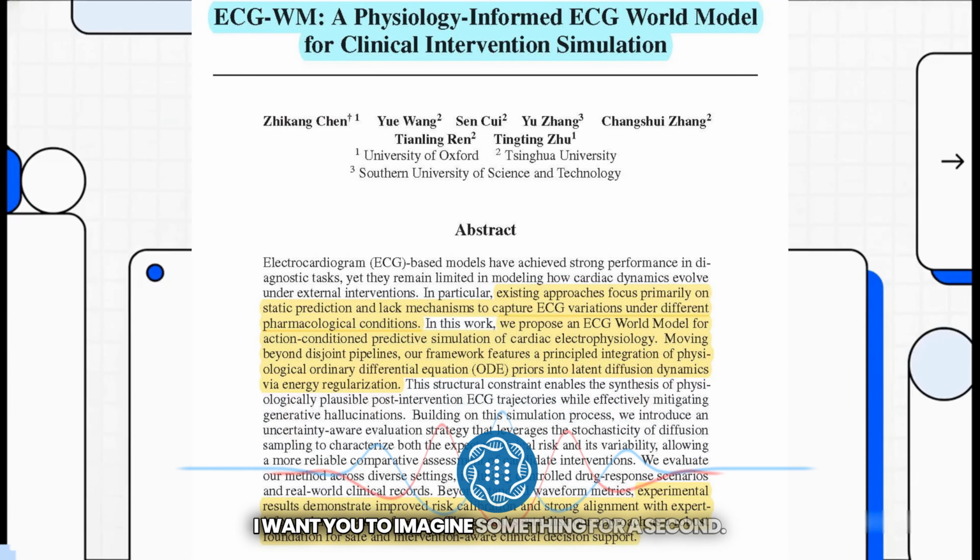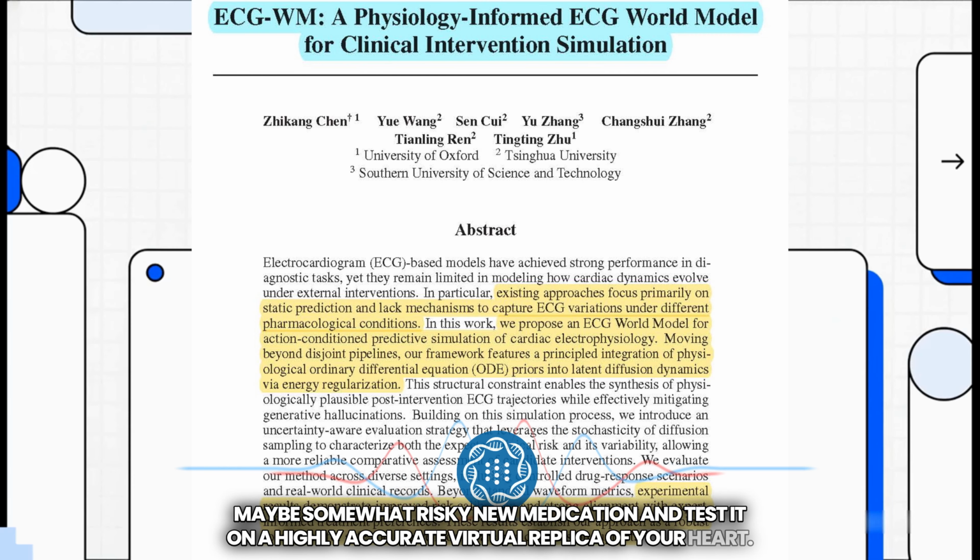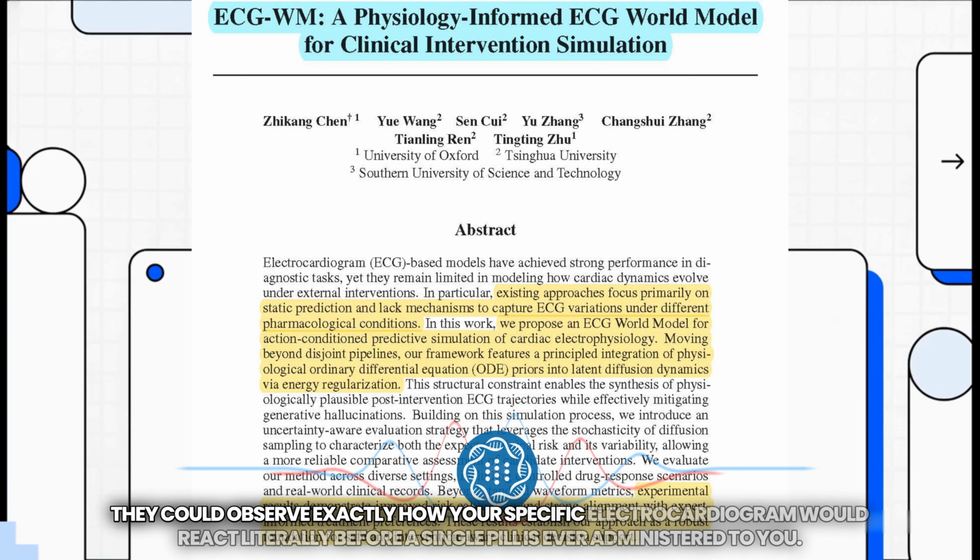I want you to imagine something for a second. Imagine if a cardiologist could take a powerful, maybe somewhat risky new medication and test it on a highly accurate virtual replica of your heart. They could observe exactly how your specific electrocardiogram would react, literally before a single pill is ever administered to you.